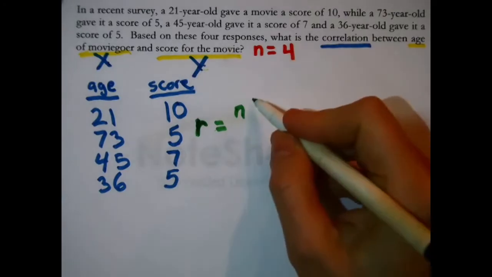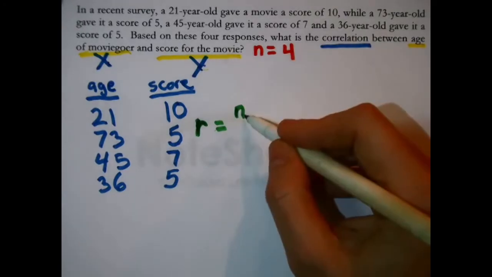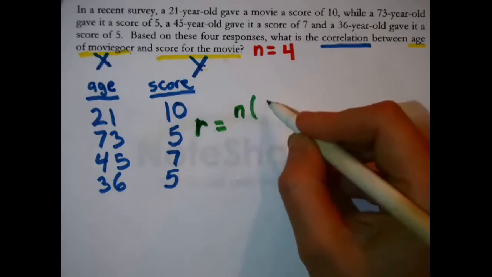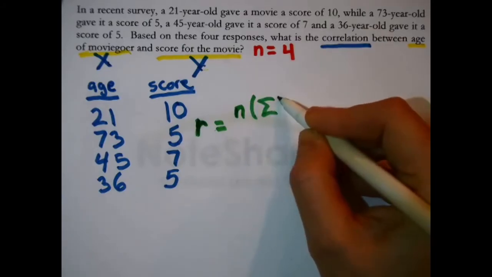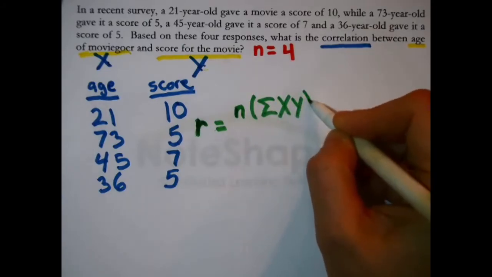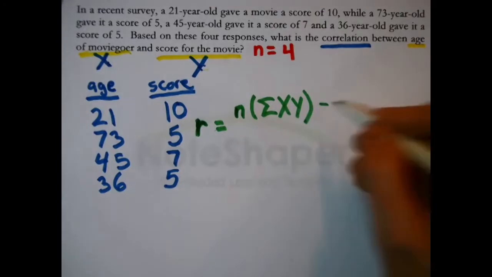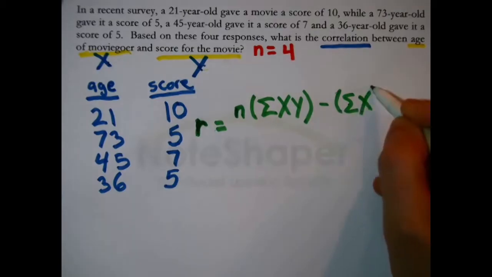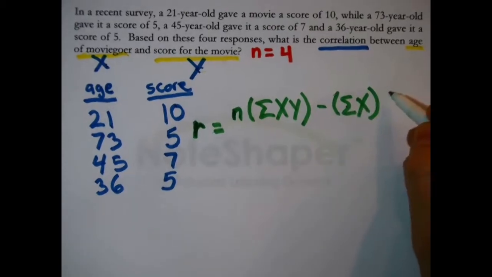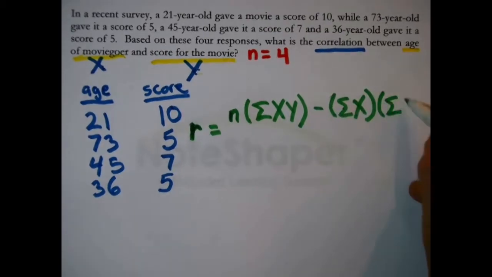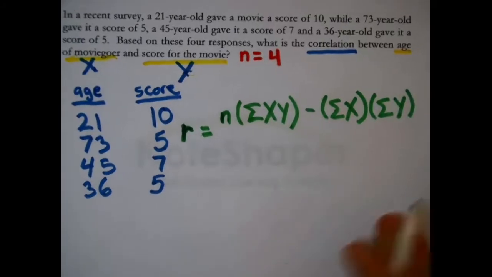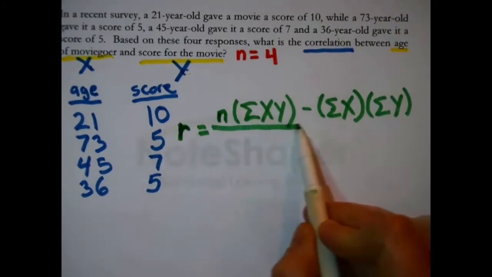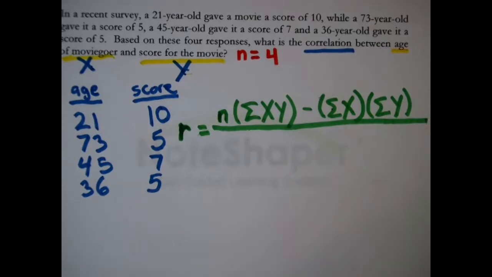If you want to calculate a correlation coefficient, you need to say n times the sum of x times y minus the sum of x, sigma x, times the sum of y. Now, wait. Oh, wait, there's more. That is only the numerator. The denominator is even longer.